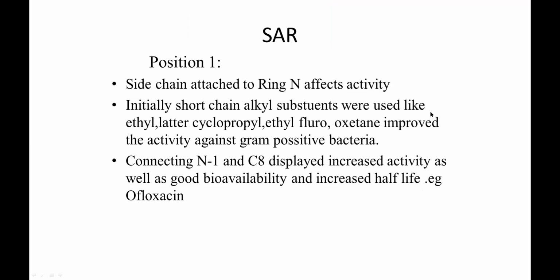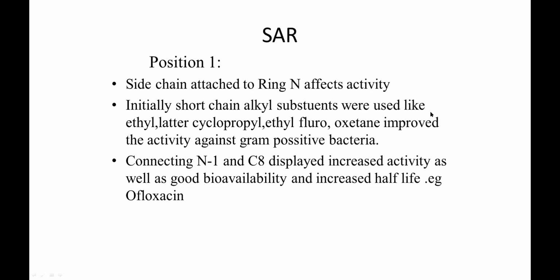So now let's go for each position. That was the overall summary. Now let's go for each and every position. What is the effect of the substitutions at each position? Let's go for the first. Position number 1 is your nitrogen. If you can see it on the board, it is the nitrogen. The side chain attached to the ring nitrogen affects the activity. So the substitution on the nitrogen has an effect on the activity.